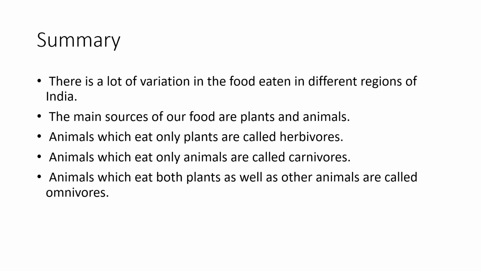So this is the end of the slide, but I want you all to summarize what we learned in this segment. First, we talked about the lot of variation in the food eaten in different regions of India. There are various food varieties. Next, the main sources of food are plants and animals. Next, animals which eat only plants are called herbivores. The carnivores are those animals which eat only animals. Next, the omnivores eat both plants as well as other animals, and these are called omnivores.